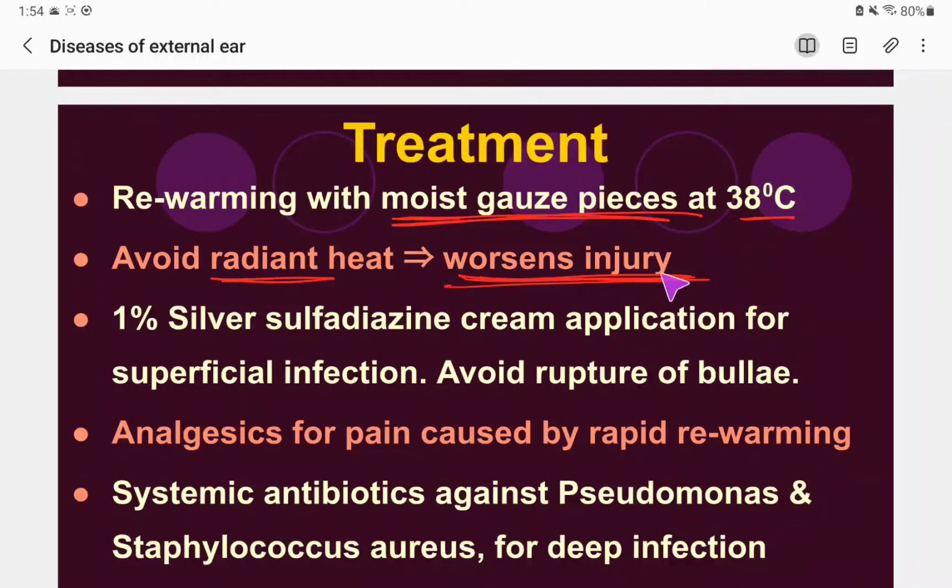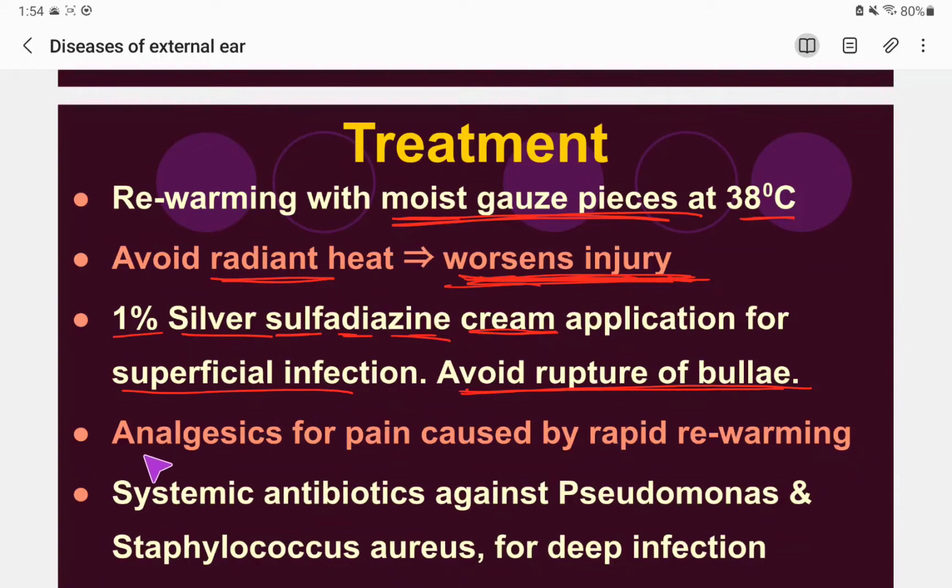All right. So, this is a very useful tip. 1% silver sulfadiazine cream should be applied for the superficial infection. So what will it do? It will avoid the rupture of the bullae. Application of 1% silver sulfadiazine cream for superficial infection will avoid the rupture of the bullae, so tissue necrosis will be less and less infection can happen.